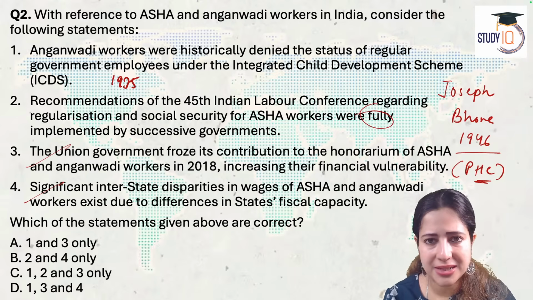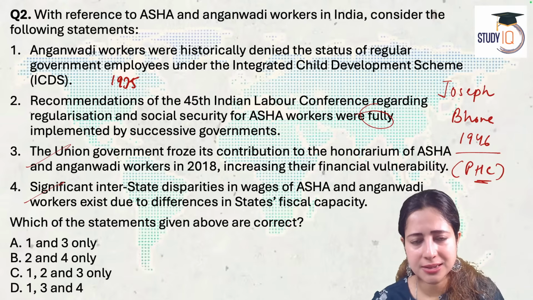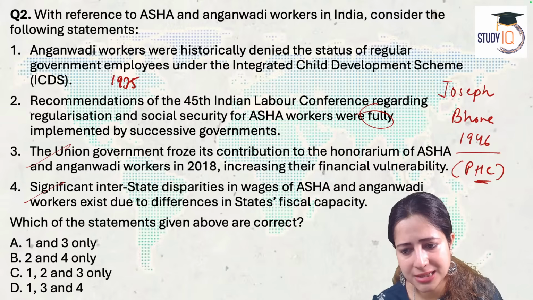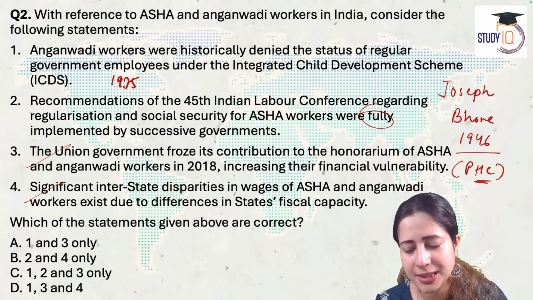They never implemented these recommendations. That is something I clearly said in this article as I was discussing with you. I think somewhere we have forgotten. I said that there was this commission that was created long back, the 45th Indian Labour Conference.